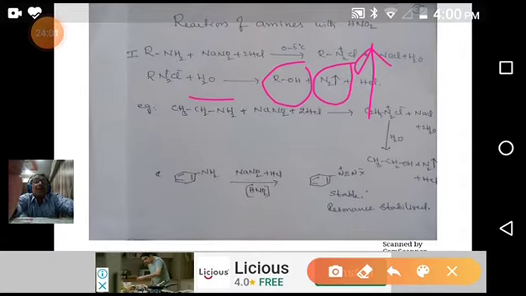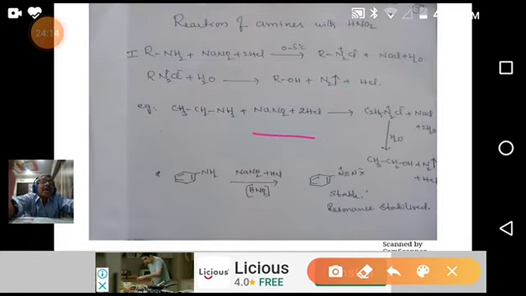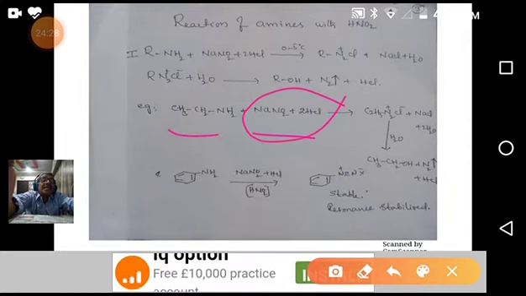For example, ethylamine. When ethylamine reacts with sodium nitrite and HCl, it gives ethyl diazonium chloride.